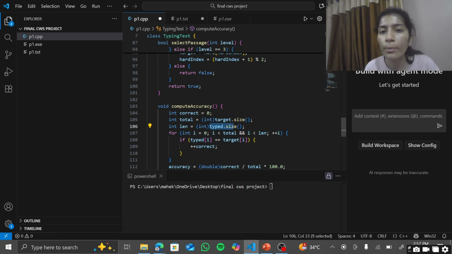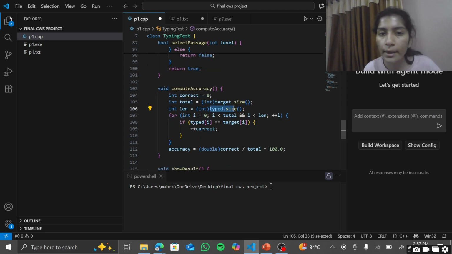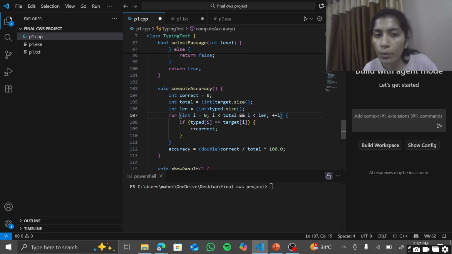It will store how many characters the person actually typed. After that I initialize a for loop, in that integer i equals 0, i less than total, meaning i will go from 0 to less than total, and i less than length. i will also go from 0 to less than length, and then plus plus i.